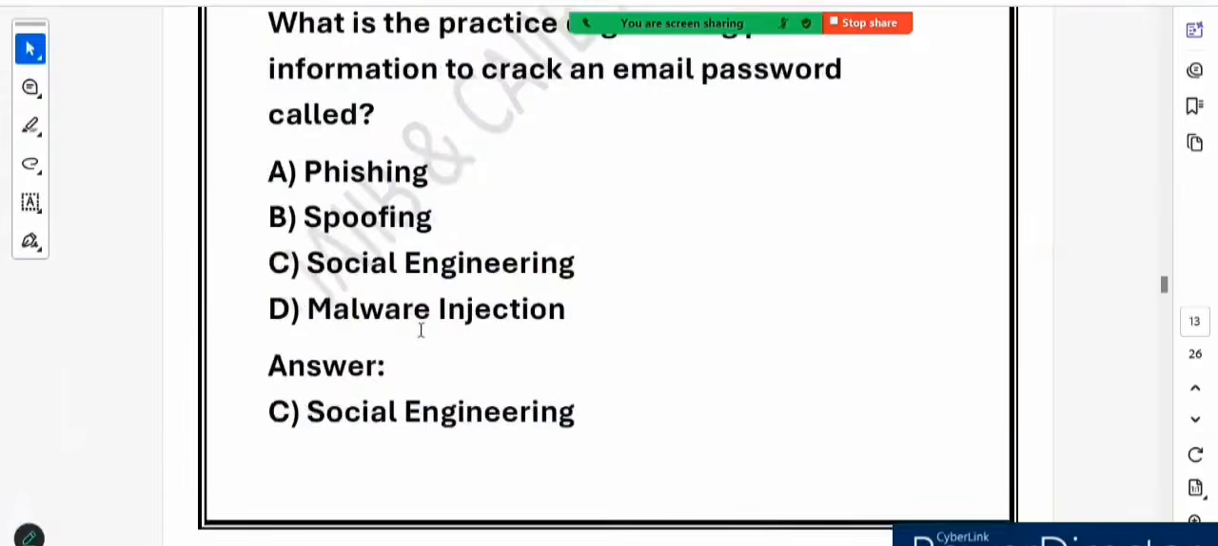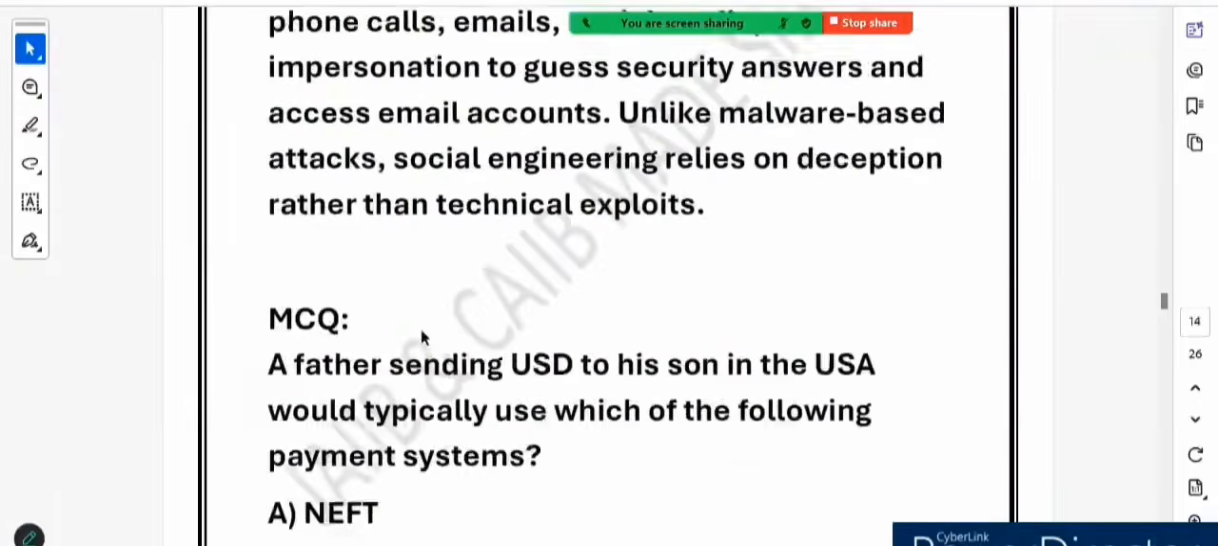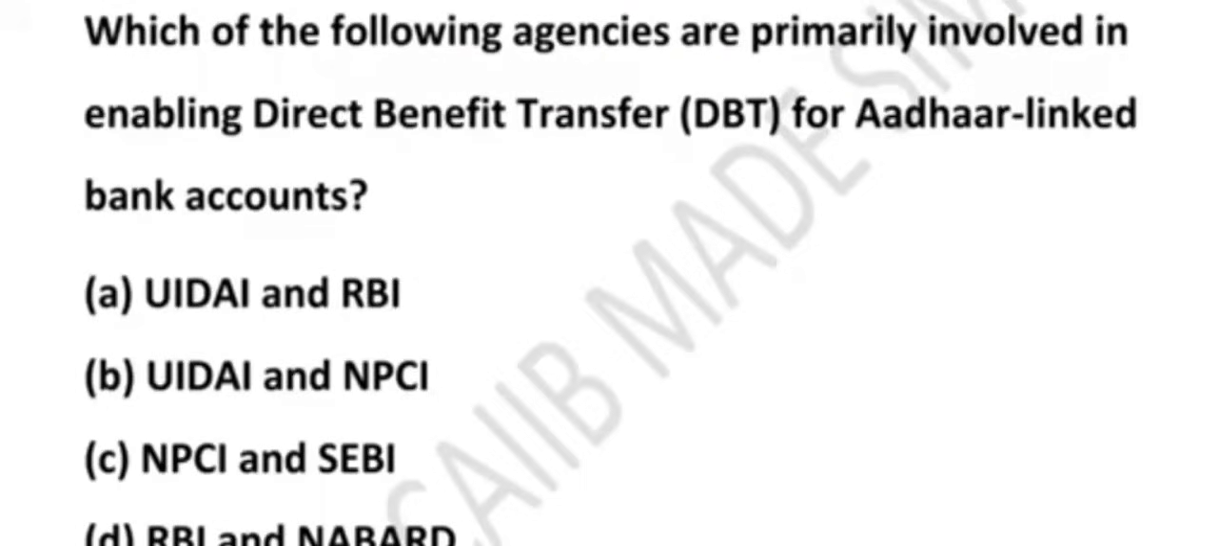So the next question which was asked in the examination was about a father sending USD to his son in the US. It is correct. UIDAI gives everyone a unique Aadhaar number, but NPCI, the National Payments Corporation of India, is like the traffic police of the payment system. It connects Aadhaar with your bank account and ensures that money goes to the right person.